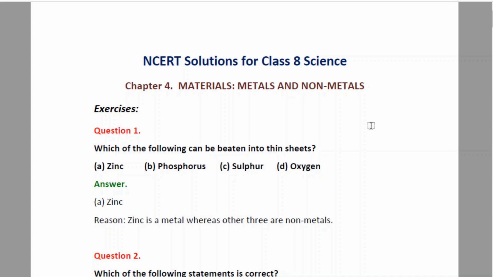Hello students, today we'll discuss NCERT solutions for class 8 science. Chapter 4, Materials, Metals and Non-Metals.